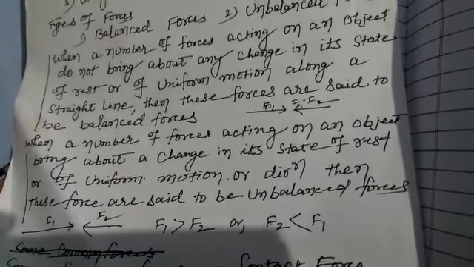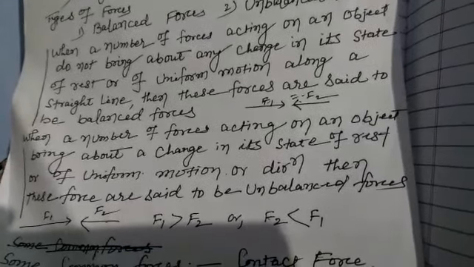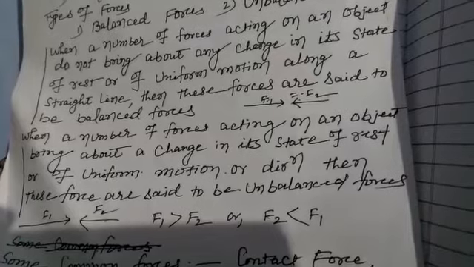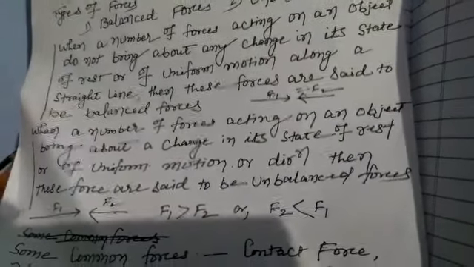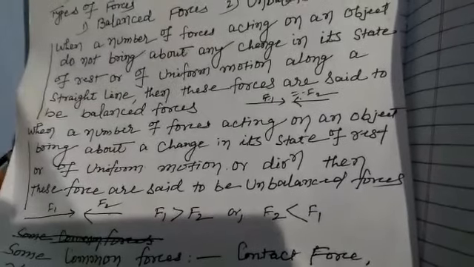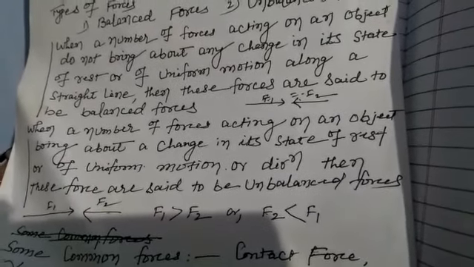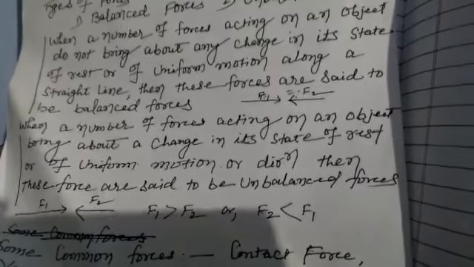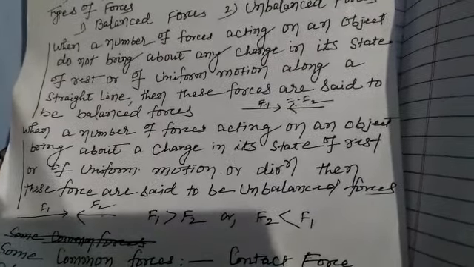So the effect of force on an object depends upon whether it is balanced or unbalanced. The effect of balanced force is only on shape and size, and unbalanced force causes change in position, change in direction, and change in shape and size. So the two types of force, balanced and unbalanced, are most important in our life.